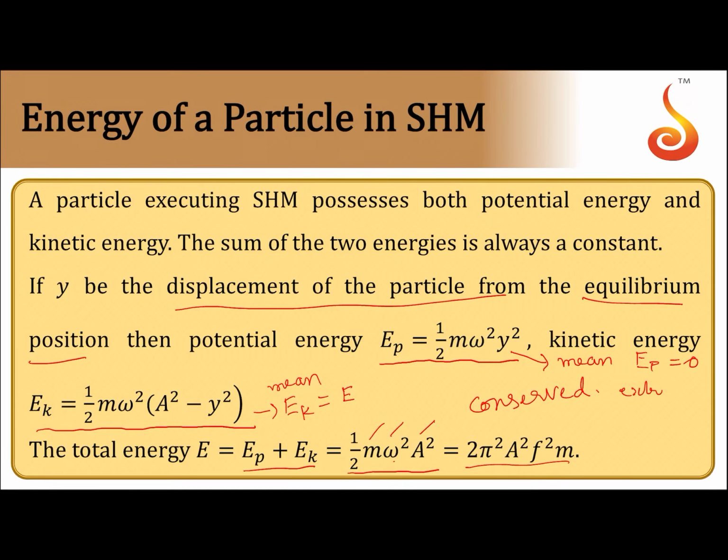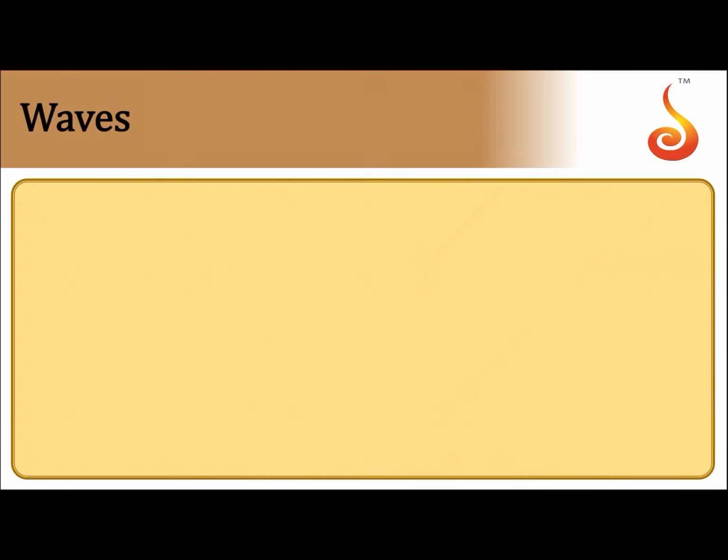Now at extreme position, potential energy will be equal to half m omega square. Put y is equal to a, you will get a square, so you will get this, that is total energy. If you put y is equal to a, kinetic energy turns out to be 0 at extreme position. So at extreme position, kinetic energy is 0 and potential energy is total energy. At mean position, potential energy is 0, entire energy is kinetic energy. So energy also oscillates between maximum and minimum here, but total energy remains constant. So that is all about simple harmonic motion.